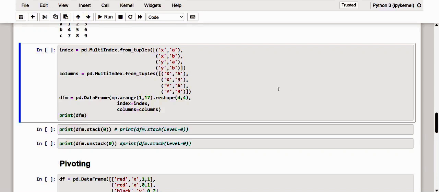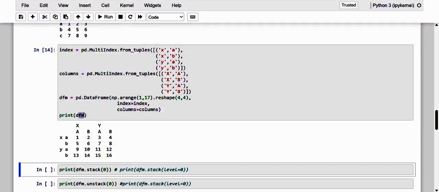First of all, let me create it, with the tuples XA, XB, YA, YB, in uppercase. So kindly take note of how my multi-indexed data frame looks. And dear friends, we have seen that the stack and unstack methods convert the last indexing level present on both rows and columns. But this default behavior can also be changed. In fact, the level to be converted can be passed as an argument.